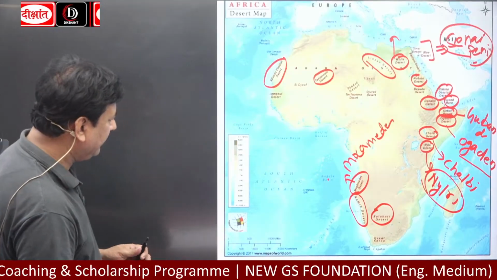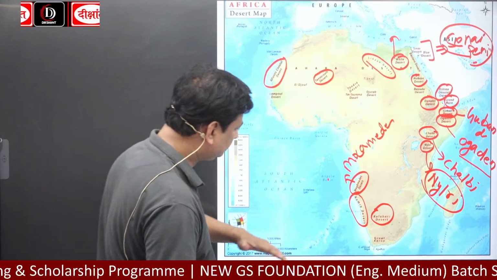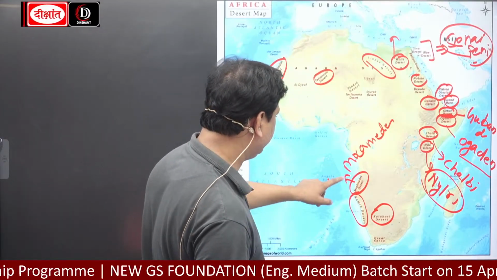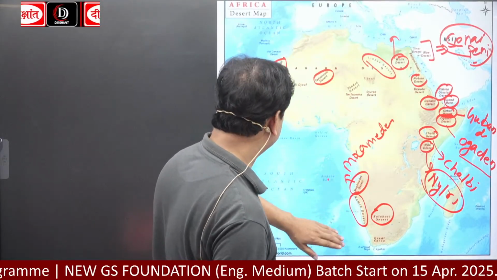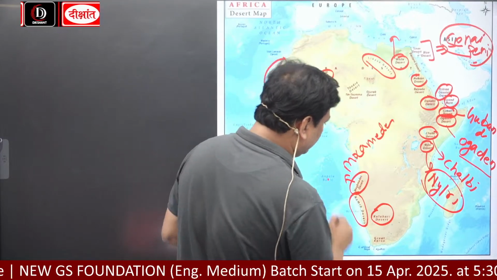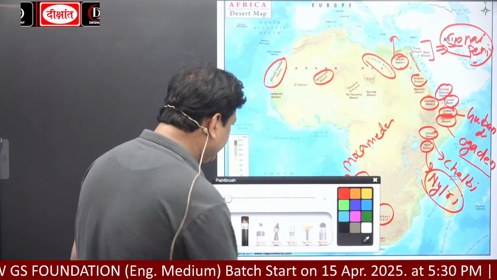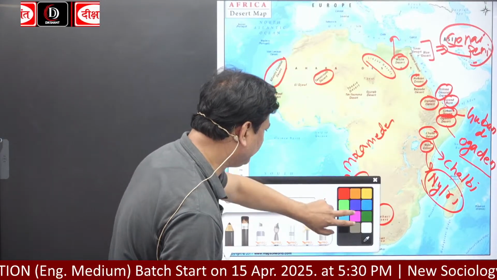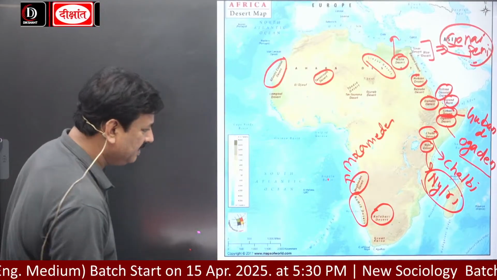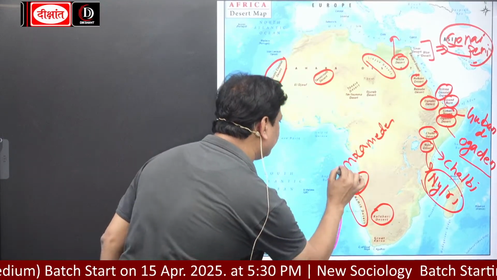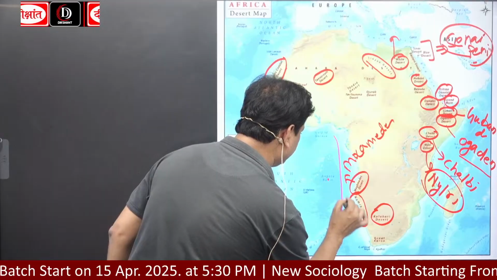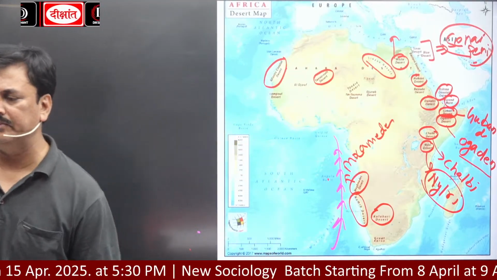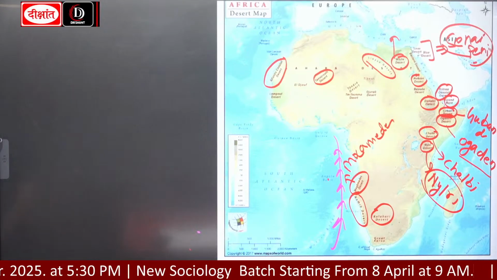And look here. Kalahari Desert, here is Namib Desert, and here is Mokhameds Desert. In this part of Africa, these are the cold deserts of Africa. Why cold desert? Because a cold current is flowing in this region. What is the name of the cold current?